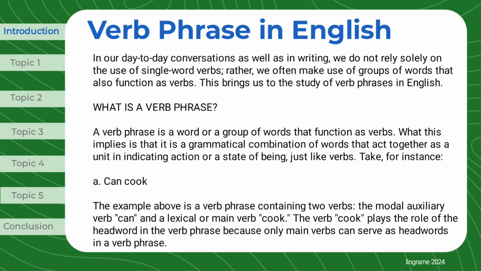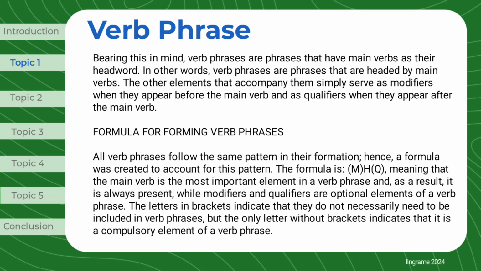The example above is a verb phrase containing two verbs, the modal auxiliary verb can and a lexical or main verb cook. The verb cook plays the role of the head word in the verb phrase because only main verbs can serve as head words in a verb phrase. Bearing this in mind, verb phrases are phrases that have main verbs as their head word. In other words, verb phrases are phrases that are headed by main verbs. The other elements that accompany them simply serve as modifiers when they appear before the main verb and as qualifiers when they appear after the main verb.